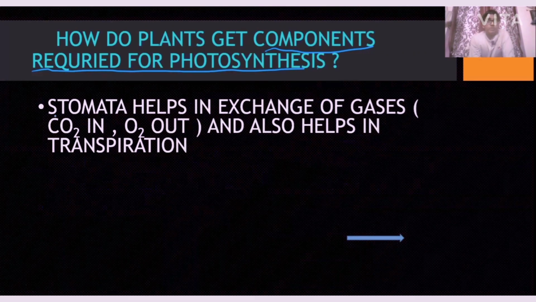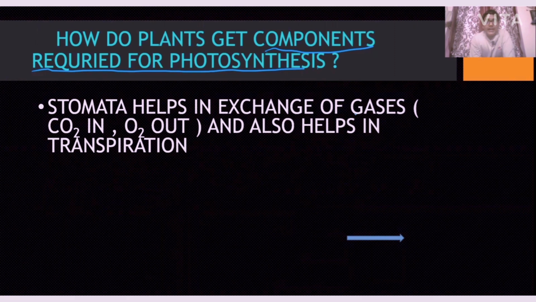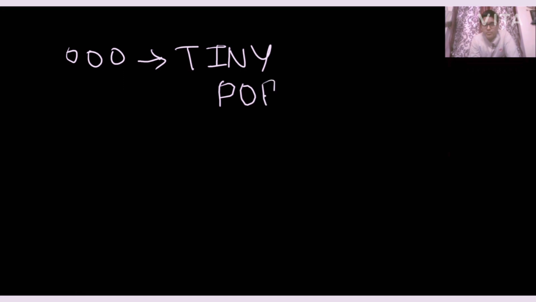Stomata help in the exchange of gases, carbon dioxide in, oxygen out. I want to tell you that stomata are tiny pores which are found on the bottom of the leaf.